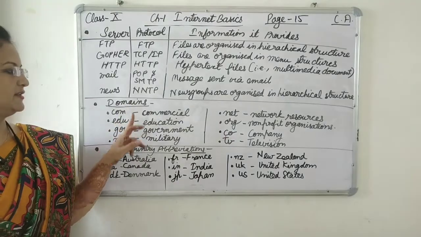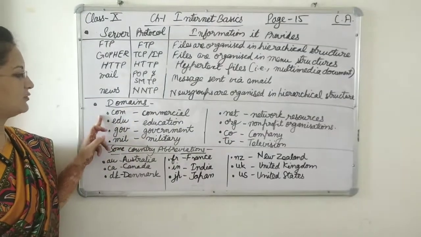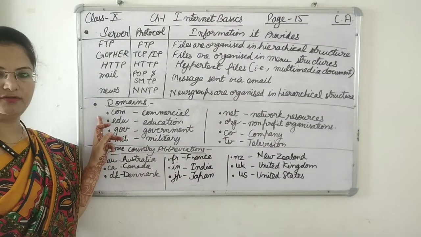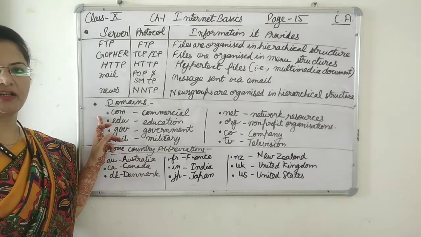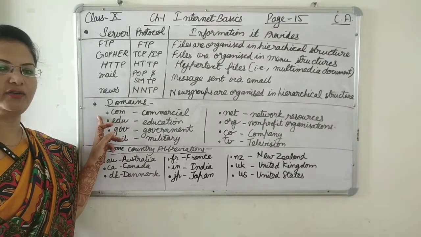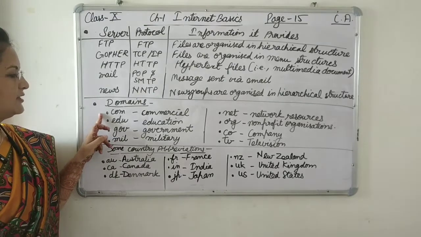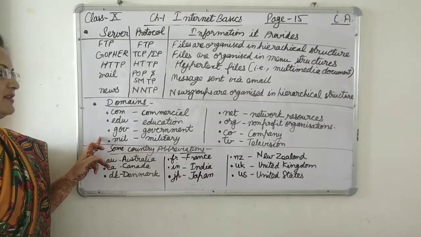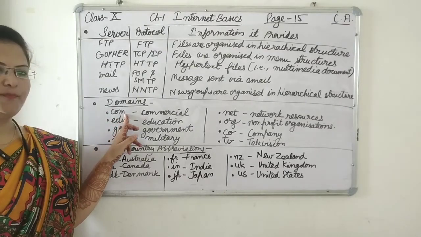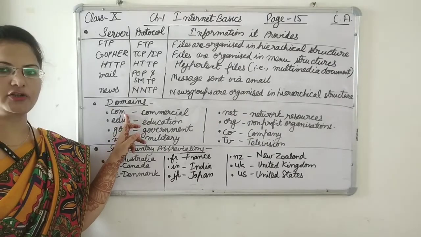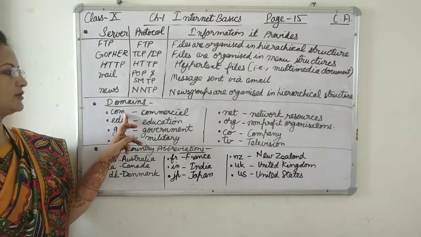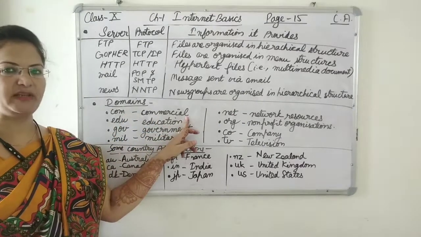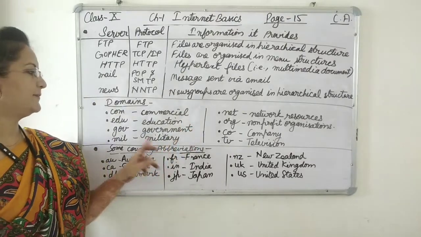Now domains. So these types of domain suffixes you have seen after the address of the website, means in the domain name or the URL you have seen the domain suffix. So there are different types of domain suffix. So first of all there is .com. .com means like google.com and so on. So google.com is commercial, means it is for large organizations.